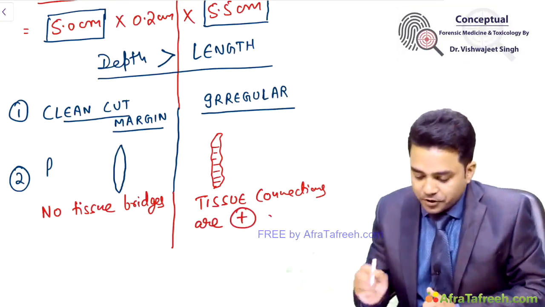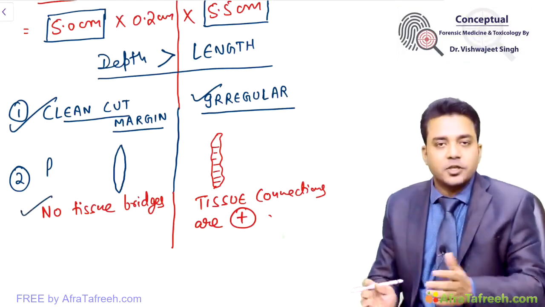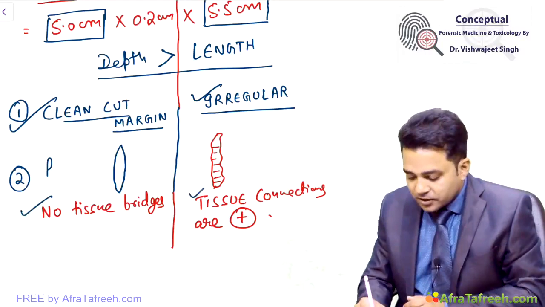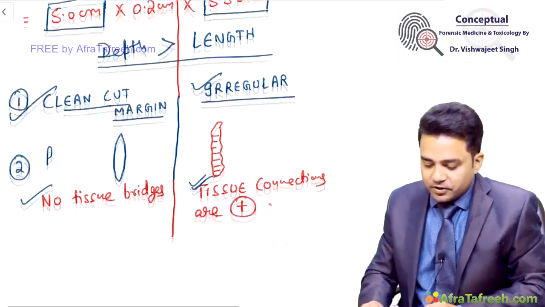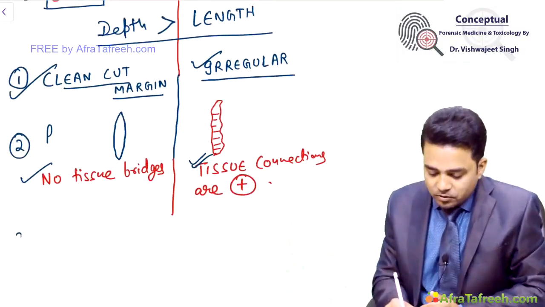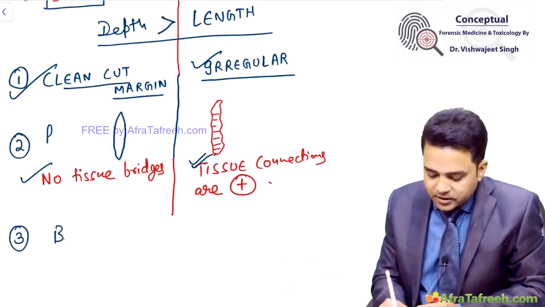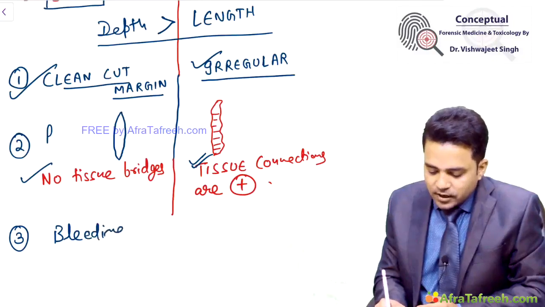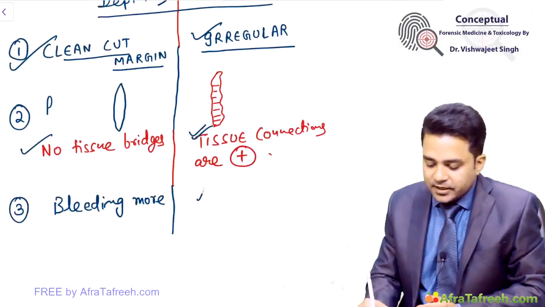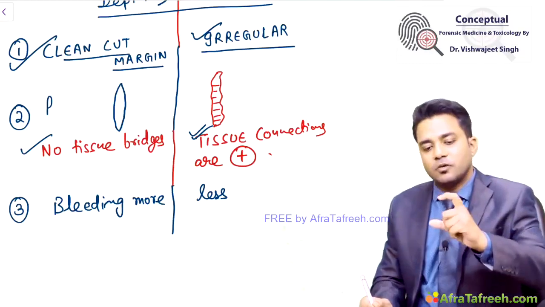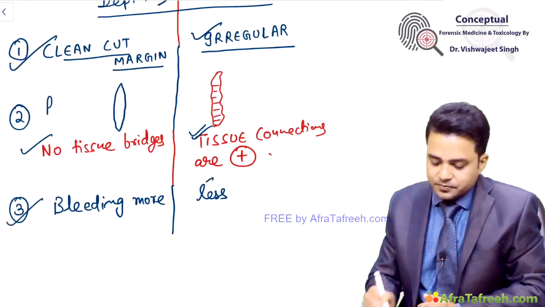So remember these two important points: clean cut margins, incised wound; irregular margins, lacerated wound; no tissue bridges, the wound is an incised wound; presence of tissue bridges, the wound is a lacerated wound. These are the two main points of differences. Bleeding will be more in which type of wound? Obviously, when the vessel is clean cut, the bleeding will be more. So bleeding is more in incised wounds as compared to lacerated wounds. Here the bleeding is less as compared to an incised wound of similar dimensions. So remember these three differences.